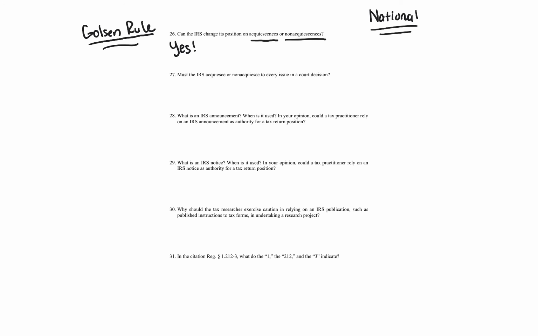So the IRS in tax court litigates these cases on behalf of the government. It's representing the government, and they have chief counsel, attorneys that go out and argue these cases all around the country. If you don't know, please watch my video on judicial case law and the relevance in tax law. Very important.